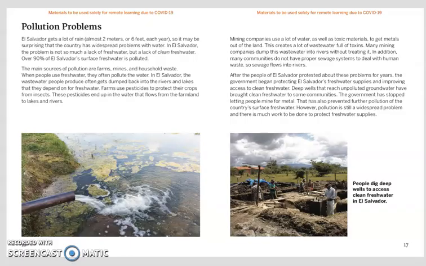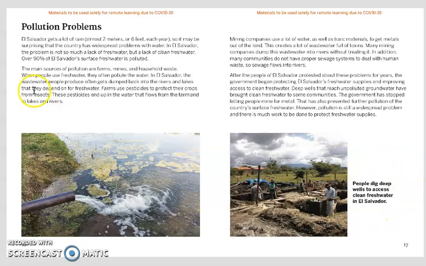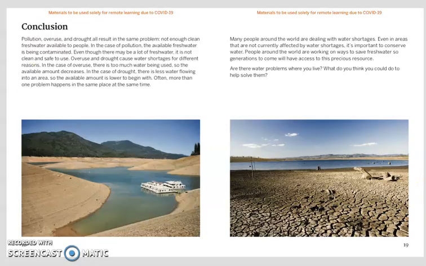After the people of El Salvador protested about these problems for years, the government began protecting El Salvador's freshwater supplies and improving access to clean fresh water. Deep wells that reach unpolluted groundwater have brought clean fresh water to some communities. The government has stopped letting people mine for metal. That has also prevented further pollution of the country's surface freshwater. However, pollution is still a widespread problem, and there is much work to be done to protect freshwater supplies. People dig deep wells to access clean fresh water in El Salvador.